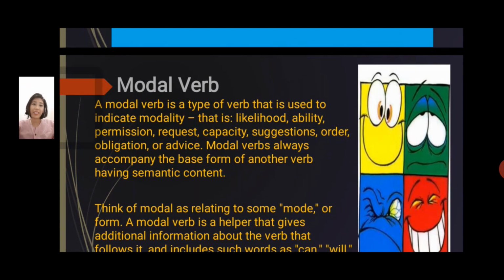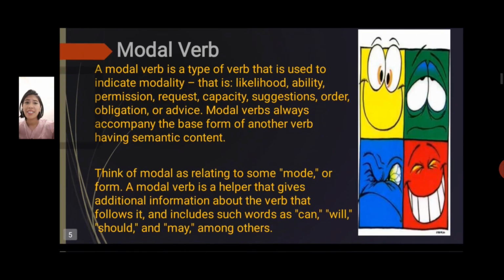So what is a modal verb? A modal verb is a type of verb that is used to indicate modality, that is likelihood, ability, permission, request, capacity, suggestion, order, obligation, or advice. Modal verbs always accompany the base form of another verb, having semantic content.